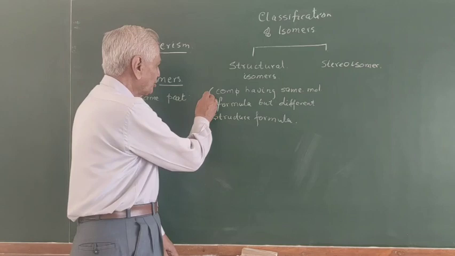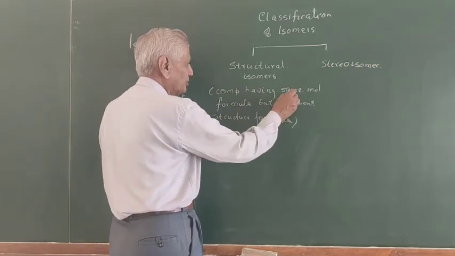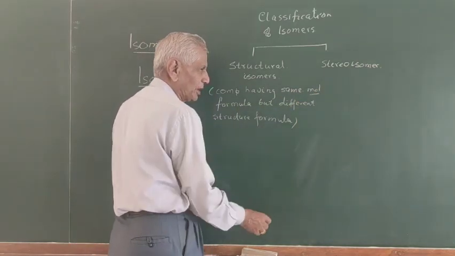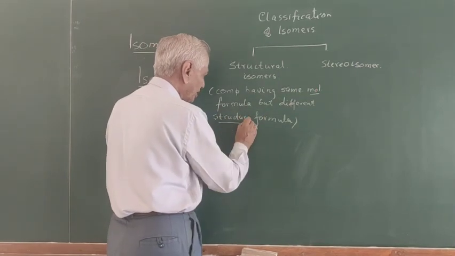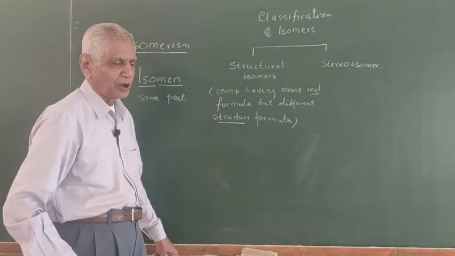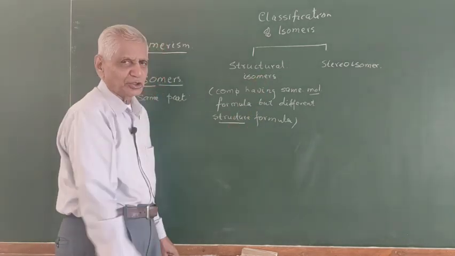So structural isomers, these are the compounds that have the same molecular formula but different structures. A structural formula, they are called structural isomers.